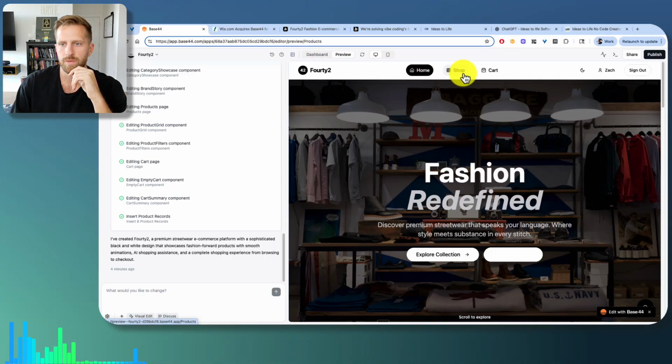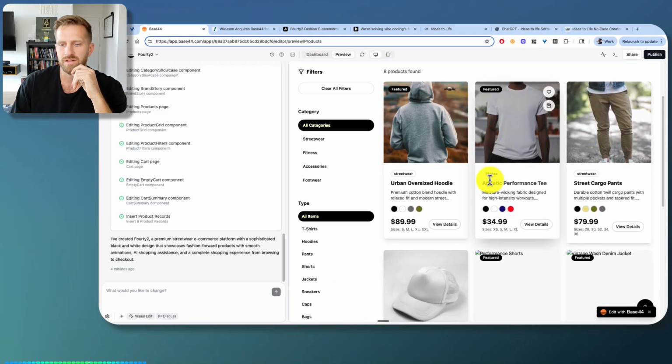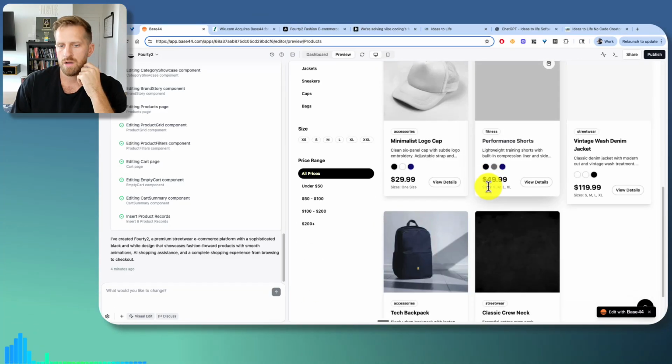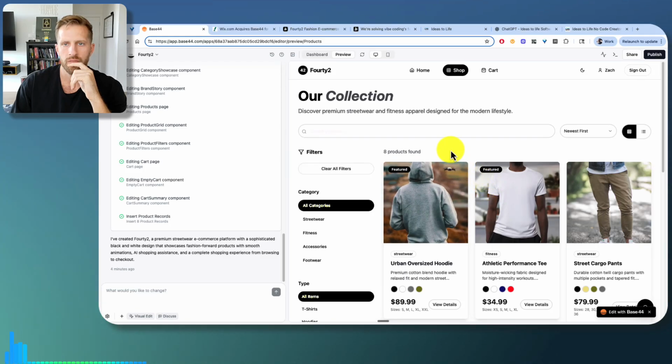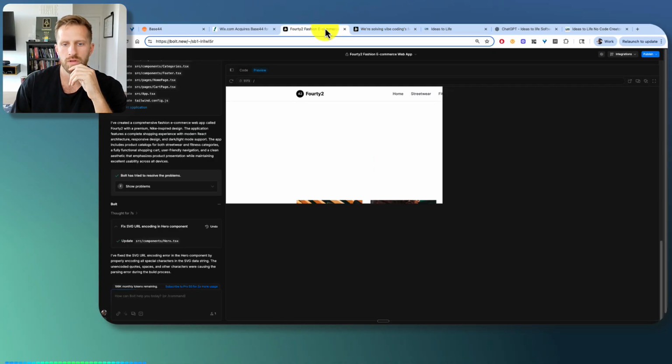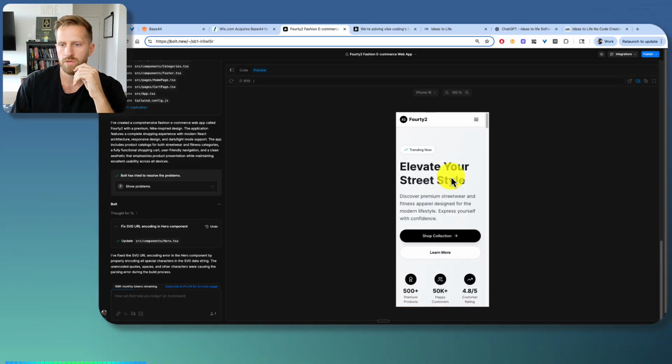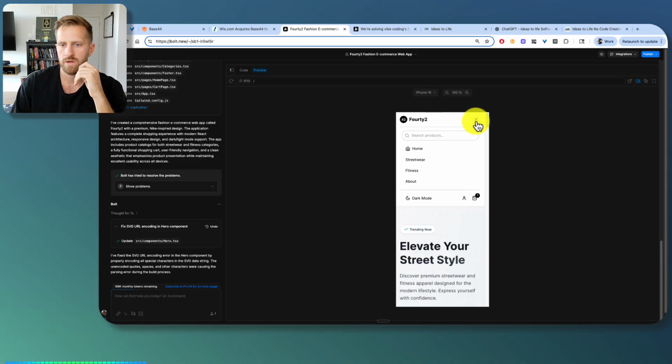So similar. I think I'm slightly biased toward Base44 a little bit more with the UI, but they're both good. Like they're both pretty good. Let's see what this looks like on mobile. Elevate your streetwear. Okay.